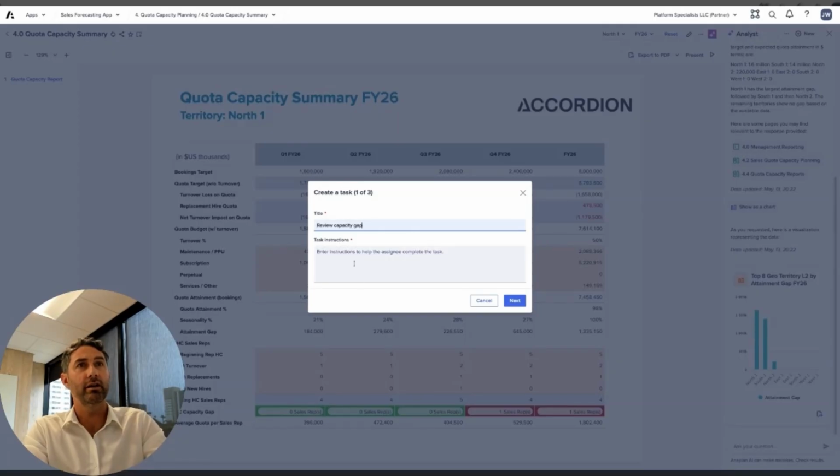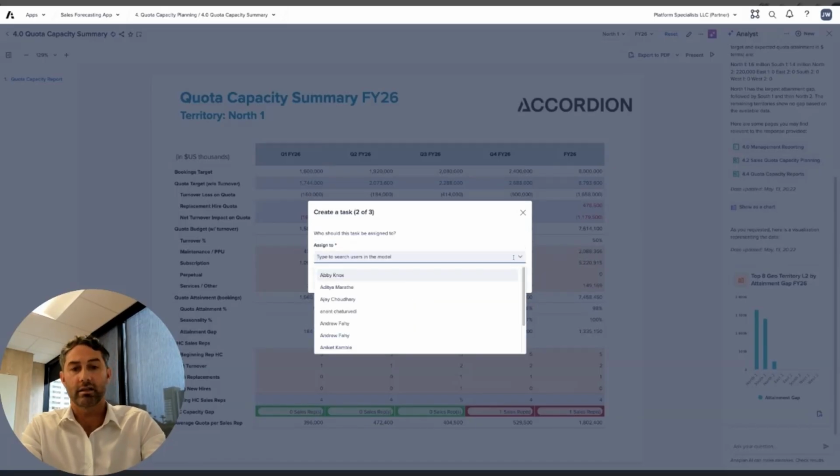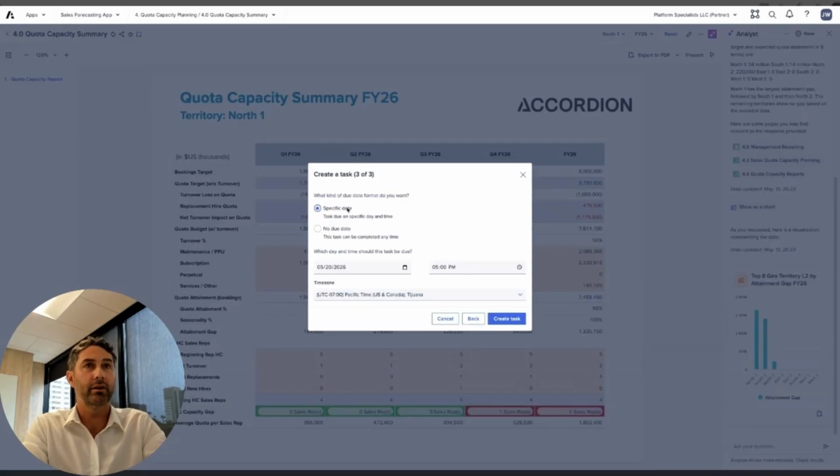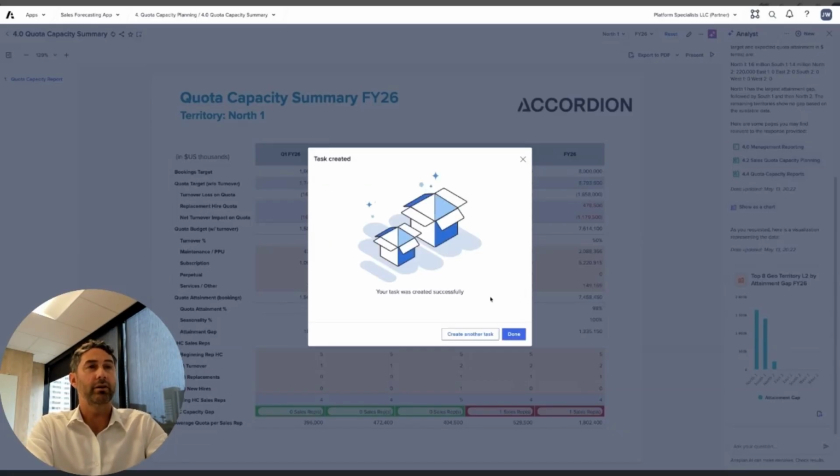So if I want to say, review capacity gap, please review, and then I can select the person that I want to review that. You can set a specific deadline for that, or no due date. I can go ahead and create that task.